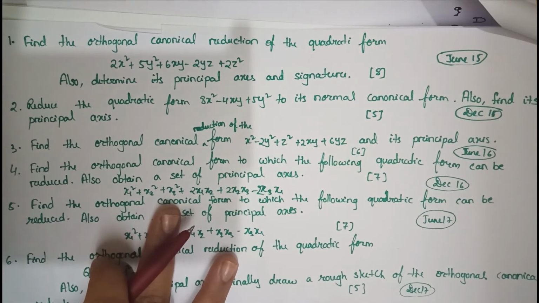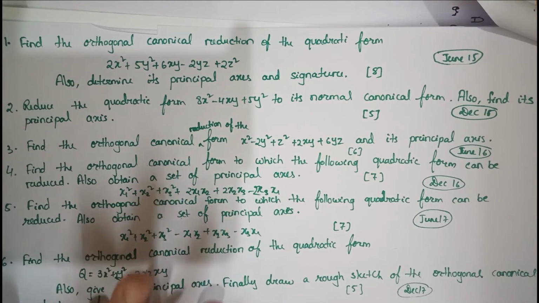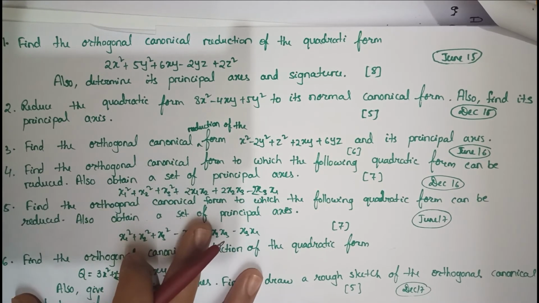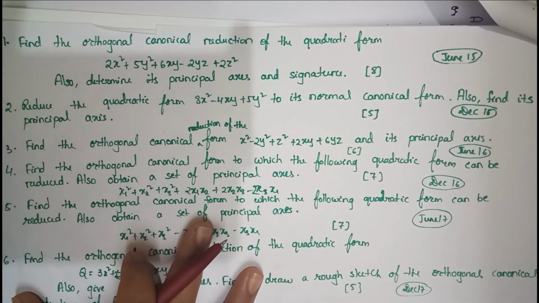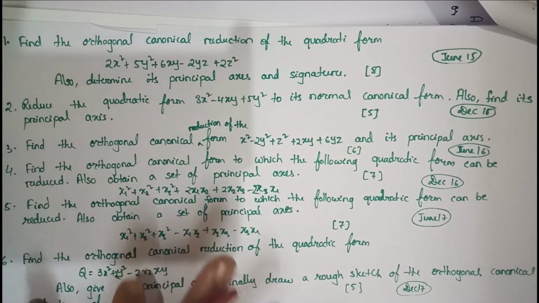So these are the first kind of questions, that is on reduction of the quadratic form of equation into orthogonal canonical reduction or normal canonical form. This is my collection of the questions from the last 5 years. So there are in total 10 questions. So we will solve this now.